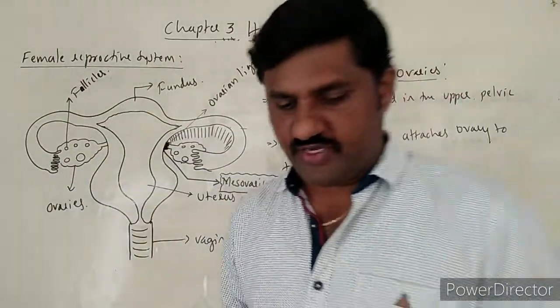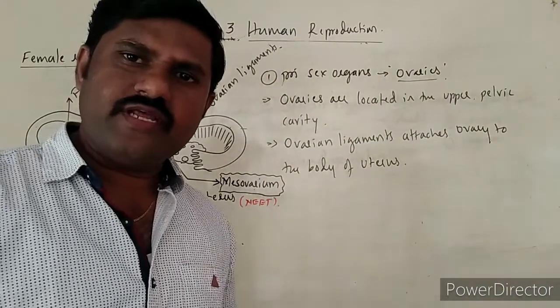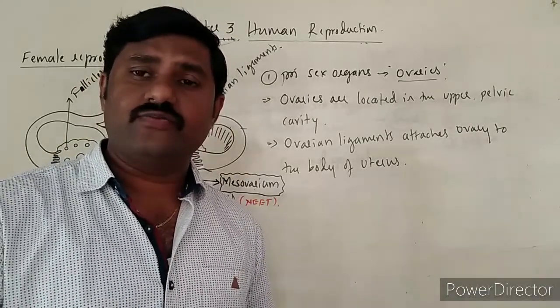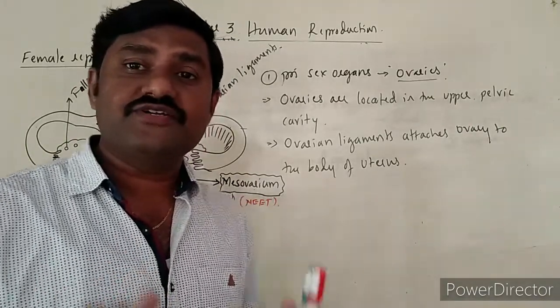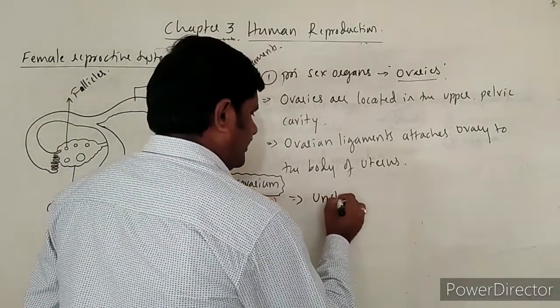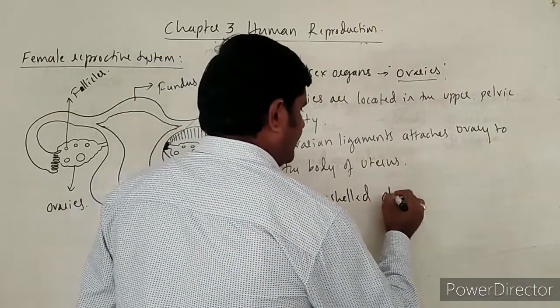One more point to be remembered over here is that these ovaries look like unshelled almond-shaped structures. Unshelled means uncovered.